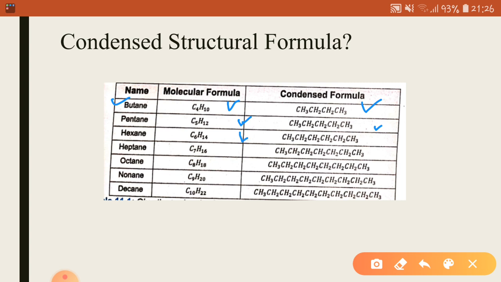For hexane, we have C6H14, so we have 6 carbon atoms. For heptane, 7 carbon atoms, so we are writing 7 carbons in the condensed formula. For octane, we have 8 carbon atoms, so we are writing 8 carbons in the condensed formula. For nonane, there are 9 carbon atoms, and for decane, there are 10 carbon atoms.